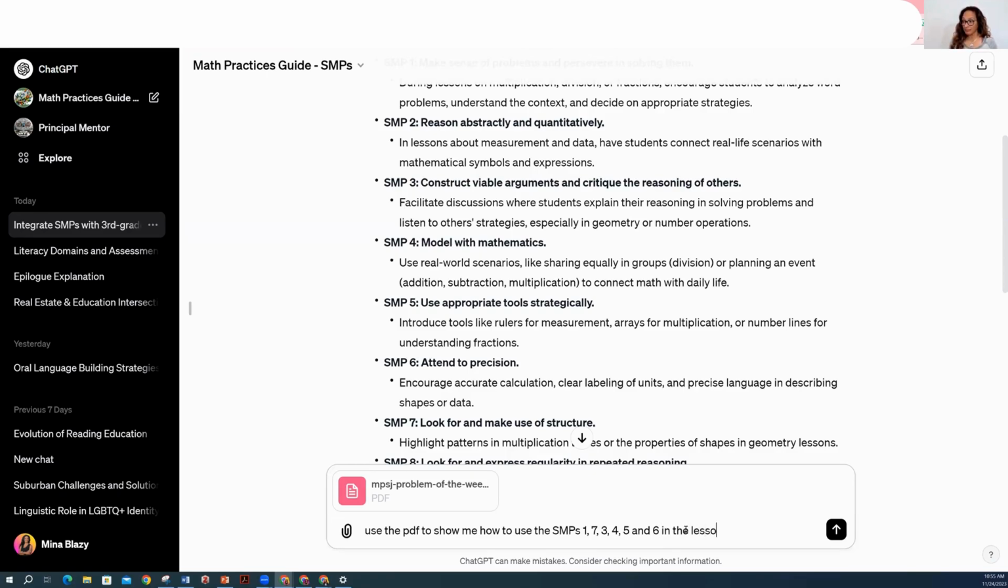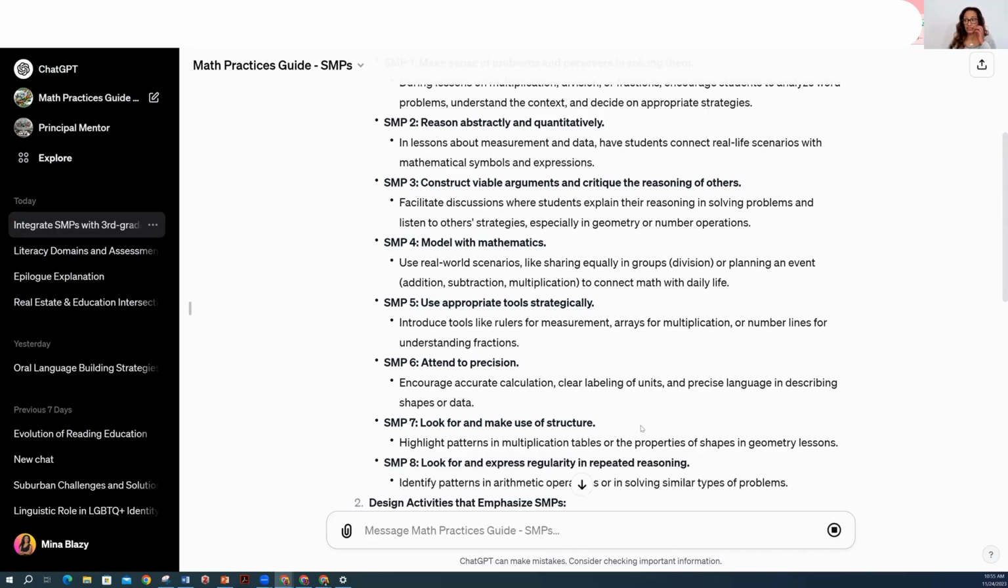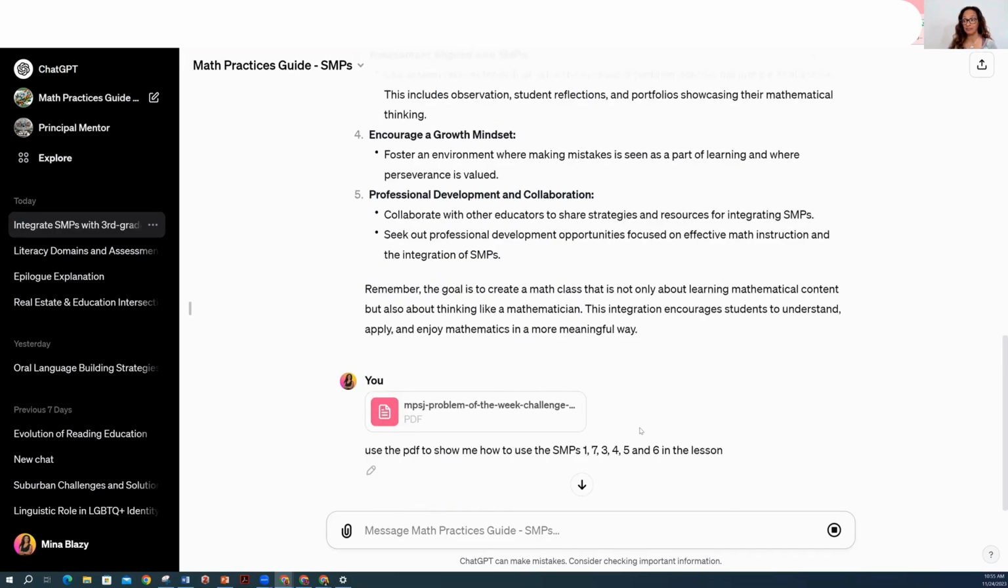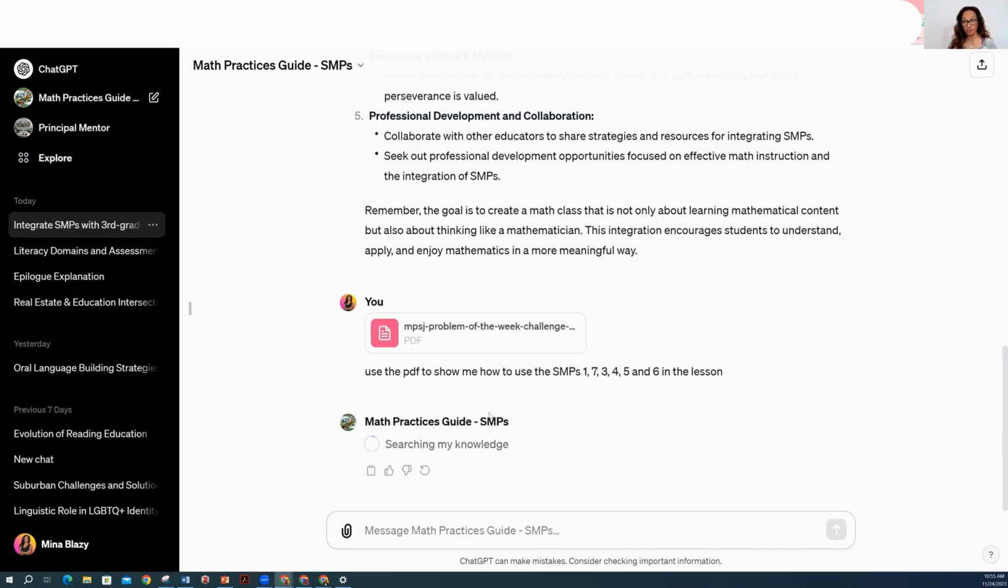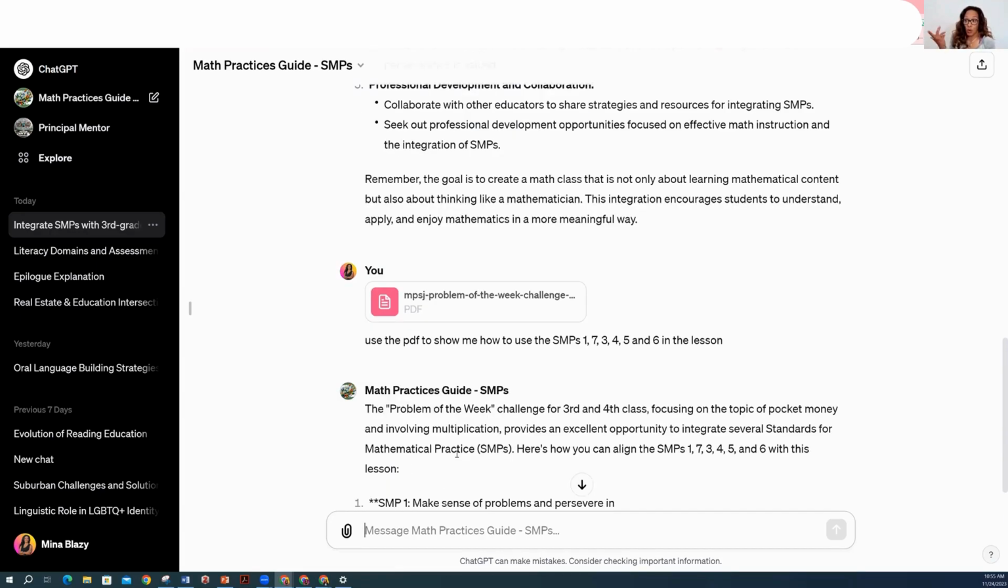in the lesson. Let's see what happens. Now it's going to scan the PDF. Searching my knowledge. It's taking a moment to do this. And now it's done it. I don't know what's going to happen, but now I'm hoping.